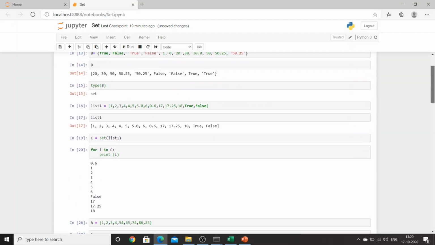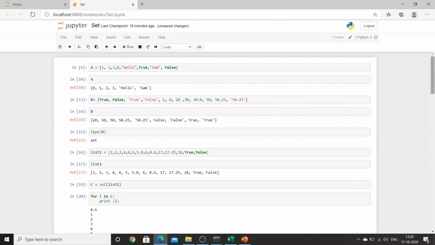So let's revise once again. What are the basic properties of a set? It will be defined in curly brackets. The second thing is there will not be any duplicates in the set. If you have true, it will be considered as 1, as I had already told you in Boolean values, and false will be considered as 0. So you will be retrieving either 1 for true or 0 for false, right?